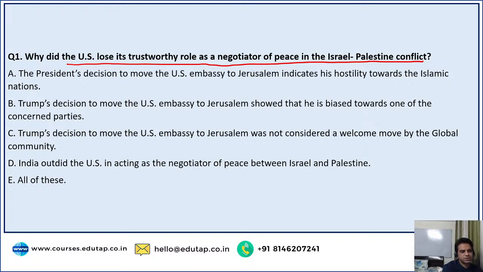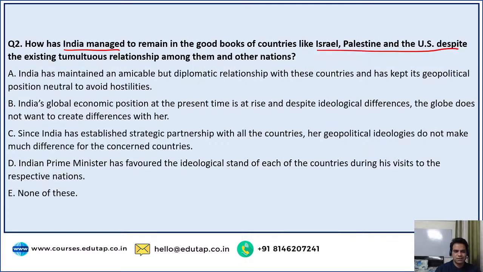So the correct option here was option B. Trump's decision to move the US embassy to Jerusalem showed that he's biased towards one of the concerned parties. That is the correct answer here, guys. Very well done. So good job, Siddharth. Very good, Priyanshi, Dinesh, Sonali, DK, Shweta, Pallavi. Good job, guys. Next question.